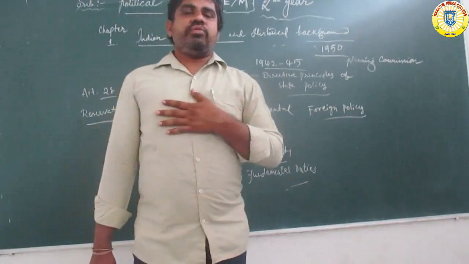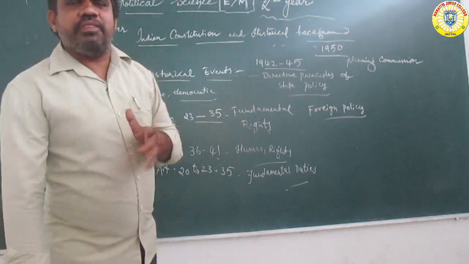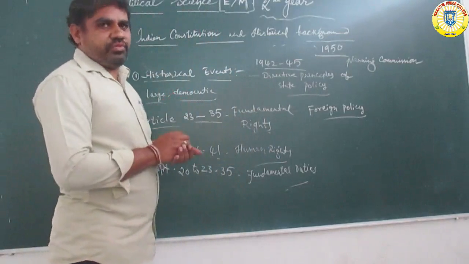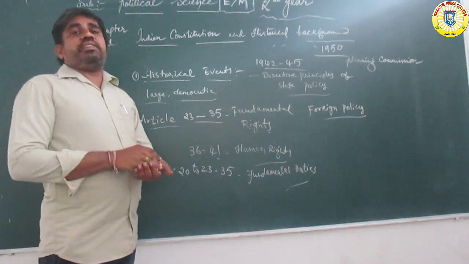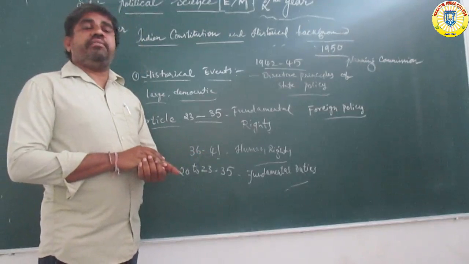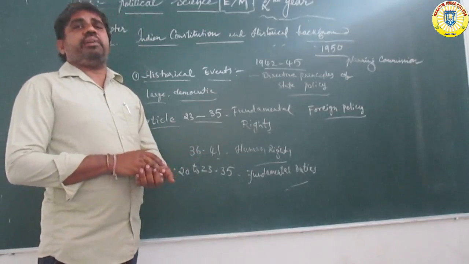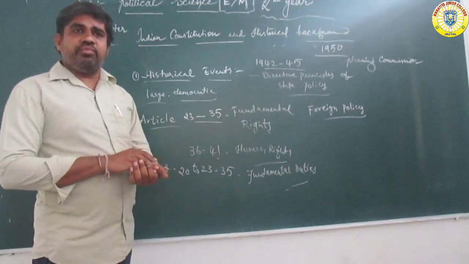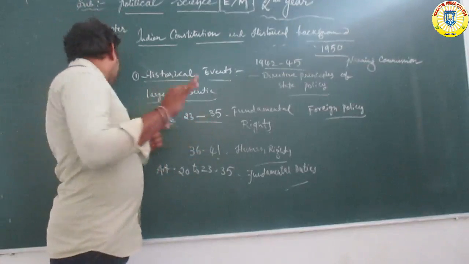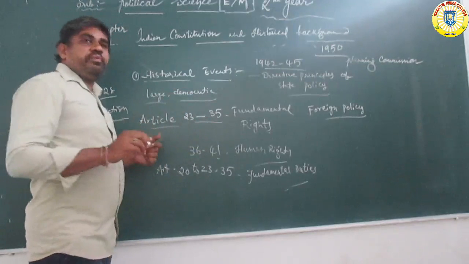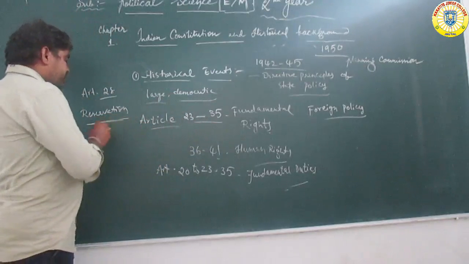Hindus are 85% of the people in our India. The remaining are 12% Muslims and 2.5% Christians, Sikhs, Buddhists, Jains, etc. Here, mainly the minority people are connected to the reservation system.